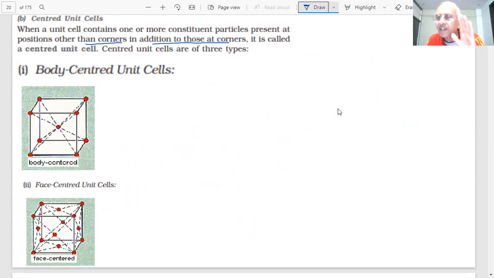The particles at the corners are still there, but there are additional particles at other positions. They are called centered. So first we are showing you the body centered unit cell.